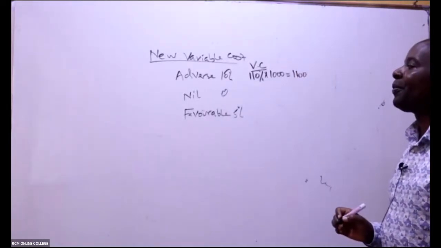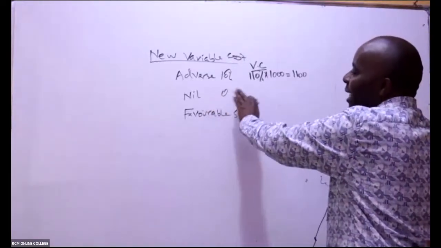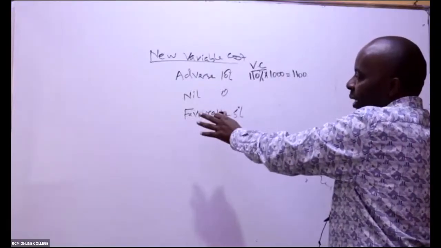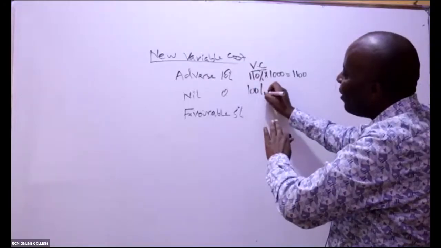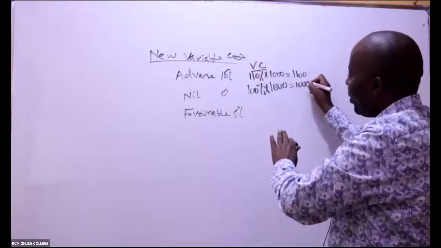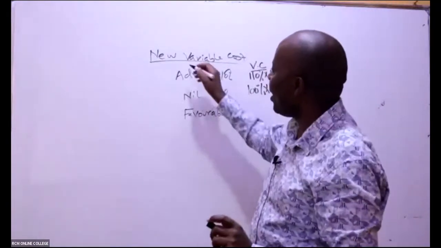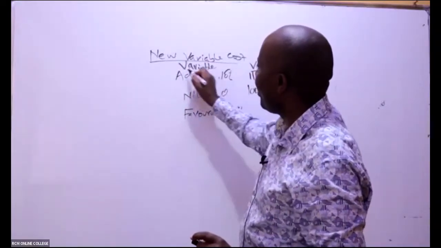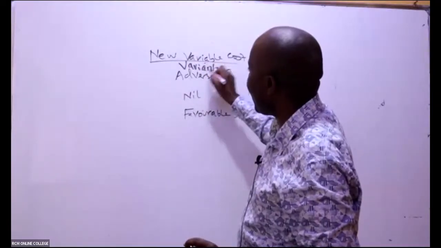If the variance is nil, it means that the standard and the actual will be the same. Nil means it is at 100% of the 1,000. Whenever the variance is nil, I should have written the word variance on top to avoid confusion.